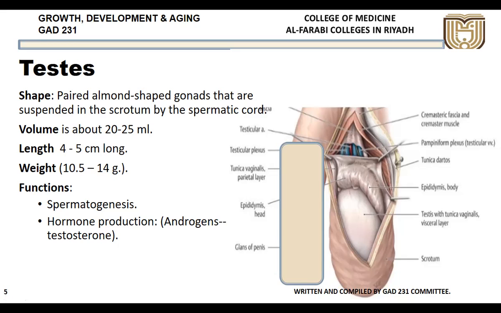Along with this, it also helps in the production of a male hormone called androgen or testosterone, which helps in the development of male features, that is the development of beard, mustache, and the growth of the body. So it does two functions: production of sperm, as well as production of the male hormone.